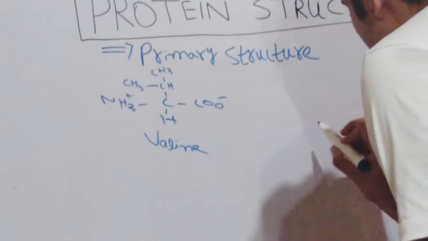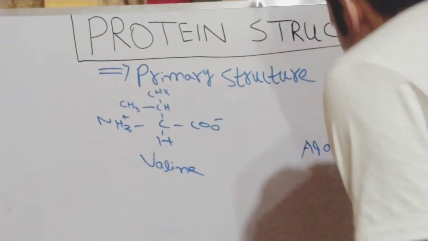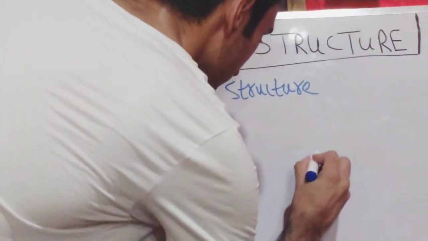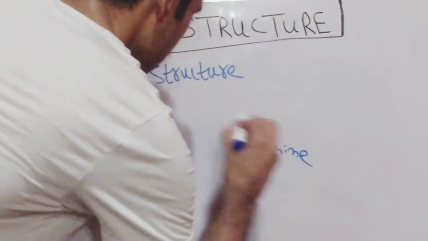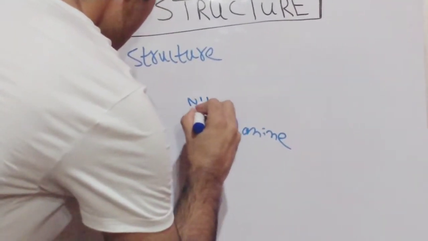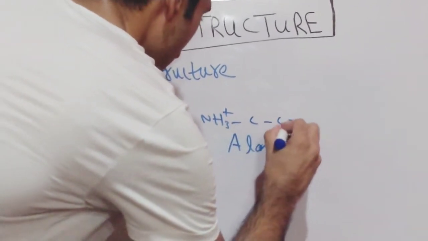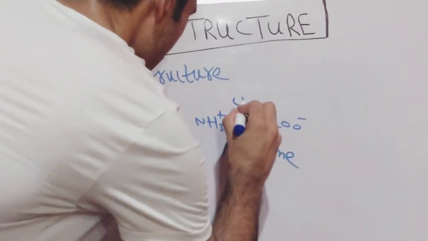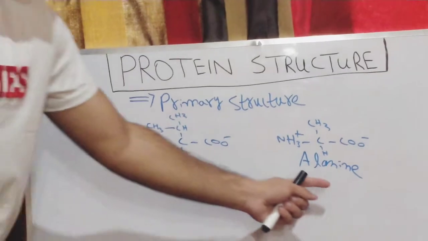And now I would like to draw the alanine compound. So this is the valine, this is the alanine.